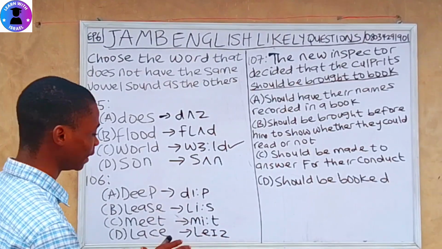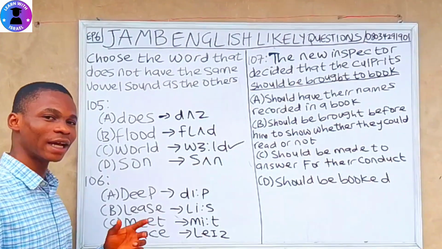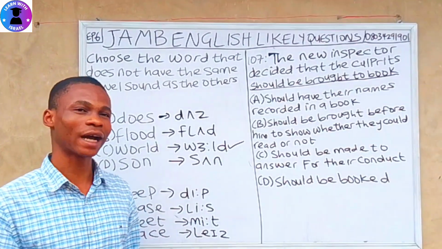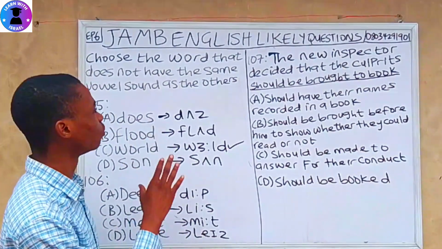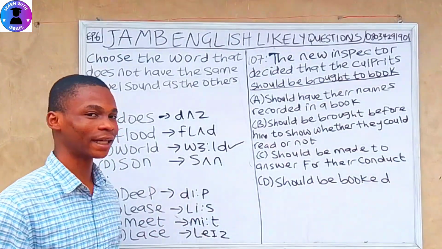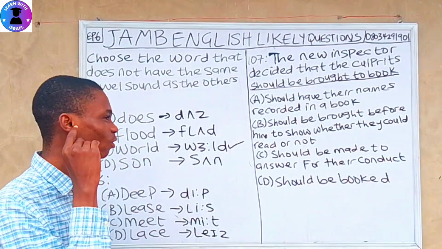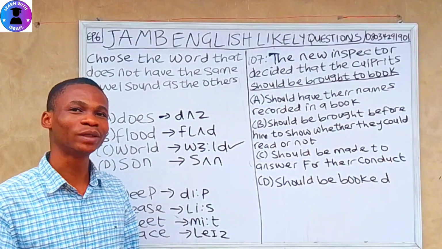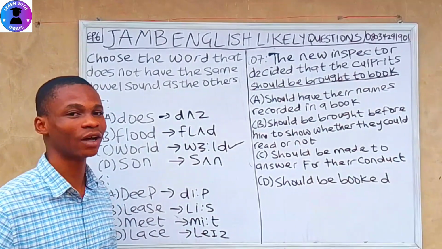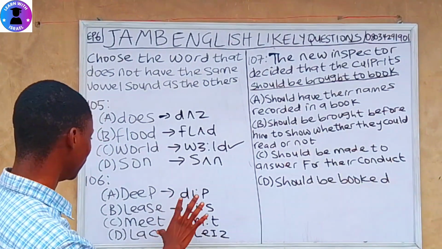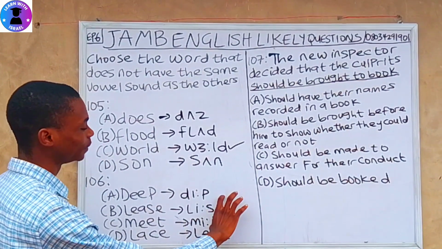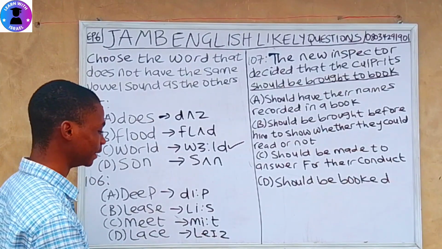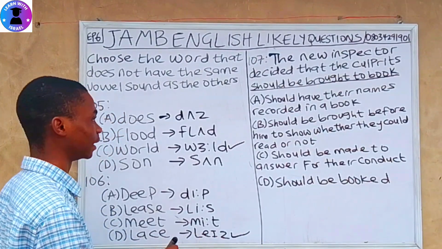So you can see it's very easy to differentiate. So when I say vowel sound question, you need to write it out when we are told to pick out. Anytime you are told to pick out the odd one, you need to write out the vowel sound so you can identify. You can't just pronounce the word and get the answer. Pronouncing the word will make you pick the wrong answer without writing out the vowel sound. So deep, least, and meat all have the same vowel sound. The odd one there is lace, which is the correct answer.